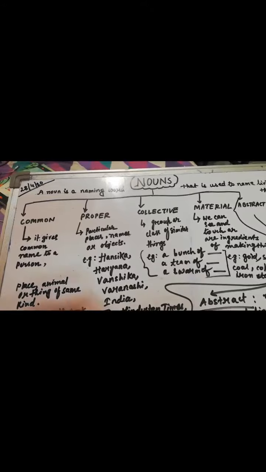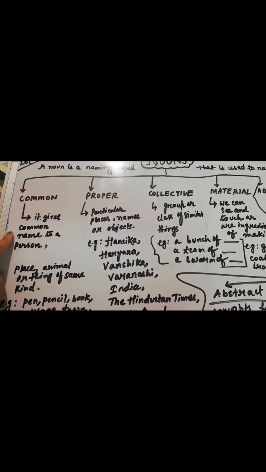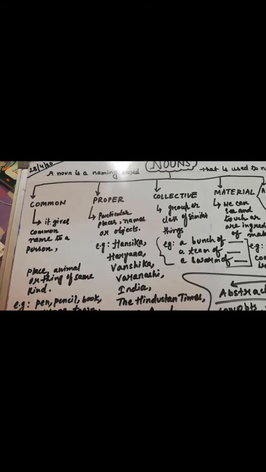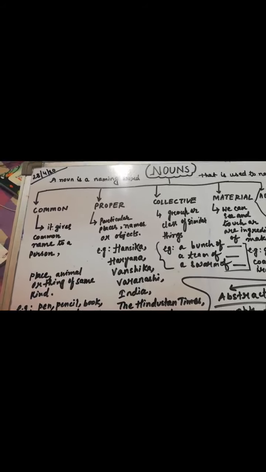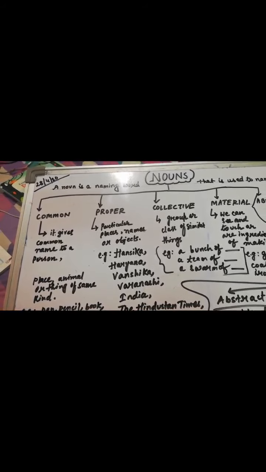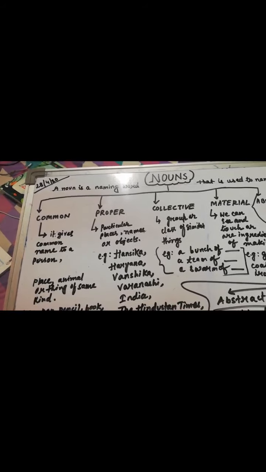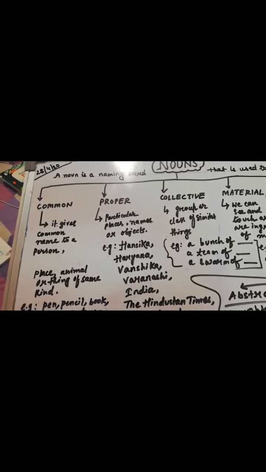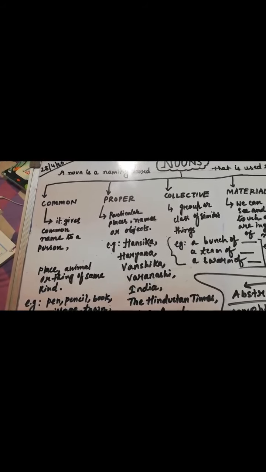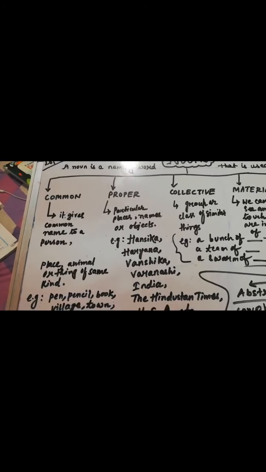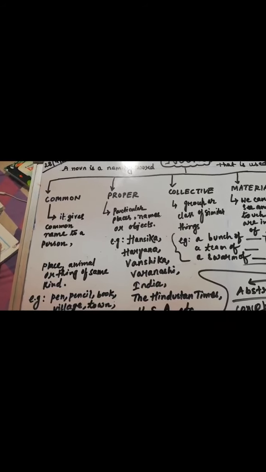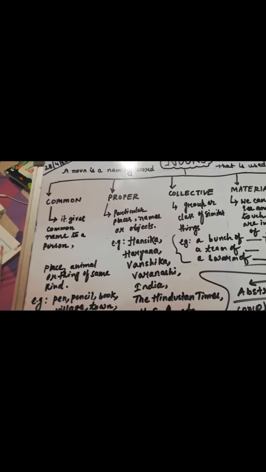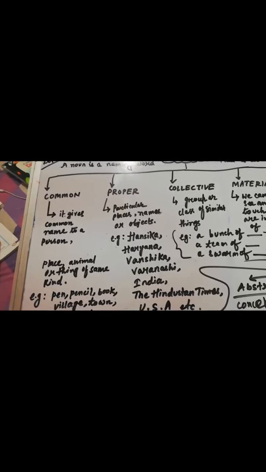So first of all, we can see the common noun. So what is the common noun? A common noun is the name of persons, places, or objects of the same kind. Fine? It means you can understand by the word that it is the name of a place, name of an animal, or name of any thing, which should be of the same kind, right?